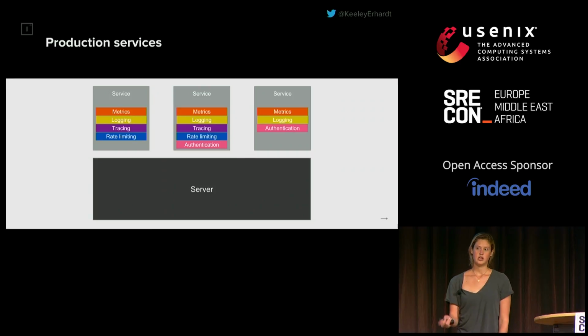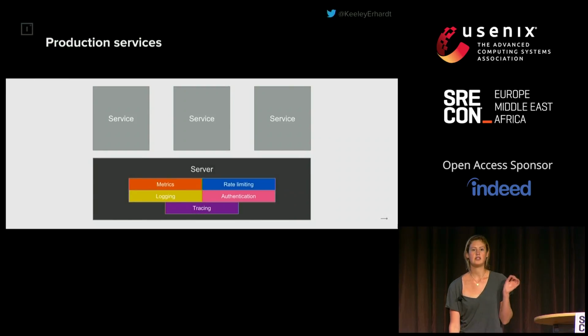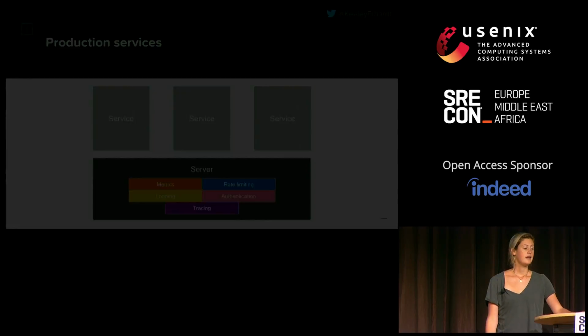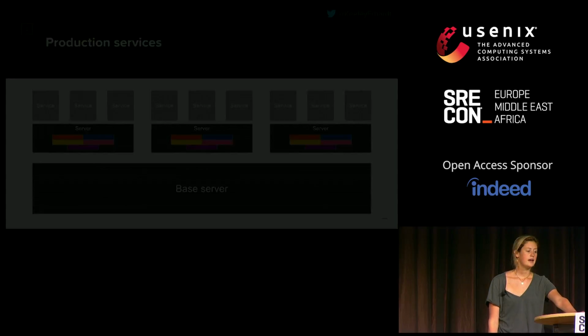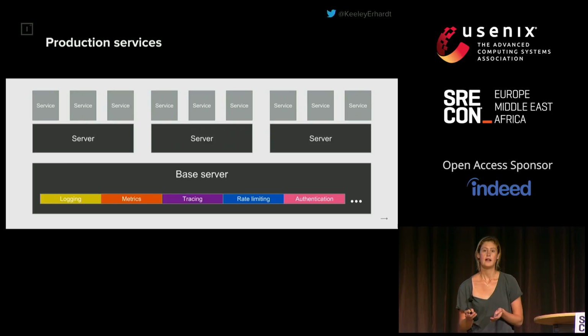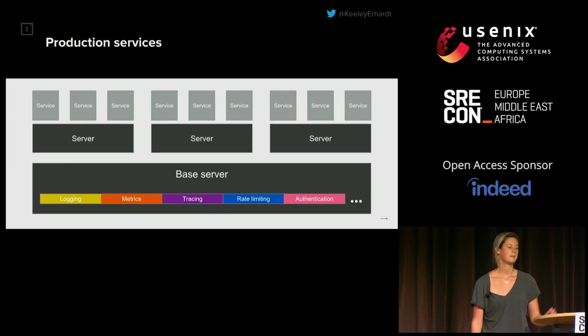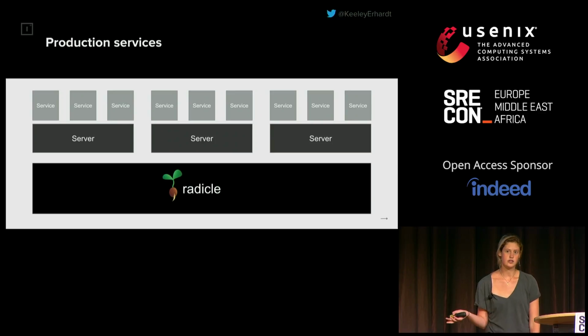A gRPC server can actually hold multiple services. So one logical solution is we could take the common functionality that's in each of these services and extract it into the underlying gRPC server. But we can take this one step further, because in a production system we probably have a number of different servers. What we can do instead is create a common base server. This base server will then hold the functionality that's shared between these different servers. And this is really what Radical is providing. It's providing a common location for all the shared functionality between your different services.